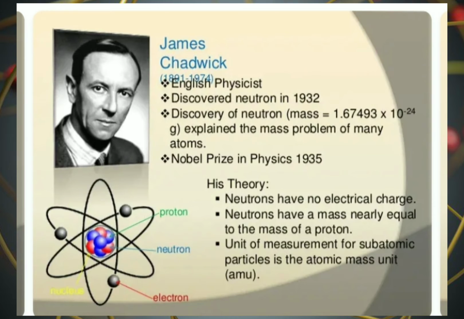James Chadwick, 1891 to 1974, English physicist. He discovered neutron in 1932. He discovered the neutron mass is equal to 1.67493 times 10 raised to negative 24 g. Explained the mass problem of many atoms. Nobel Prize in Physics, 1935. His theory: neutrons have no electrical charge. Neutrons have a mass nearly equal to the mass of a proton. Unit of measurement for subatomic particles is the atomic mass unit, or AMU.